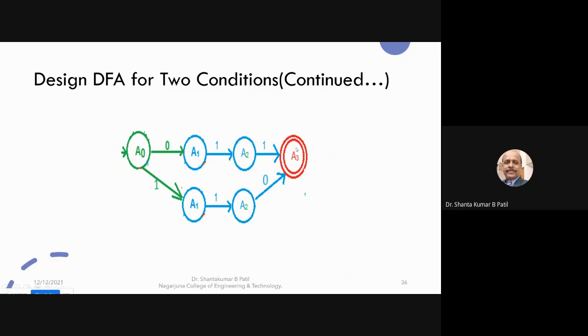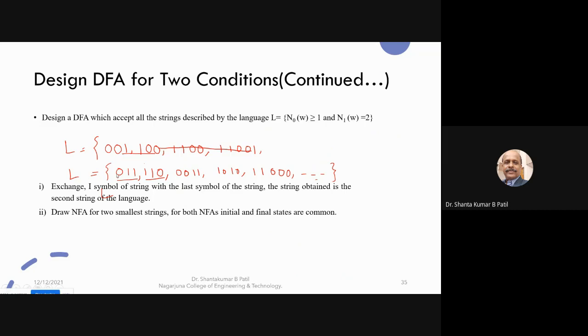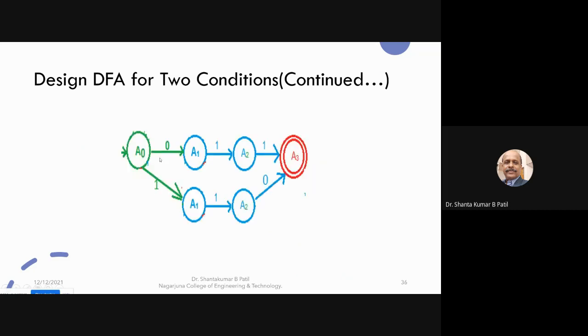This is the NFA, keeping the initial state as well as the final state common for both these strings. This is for 011 and this is for 110. Any path you take, there are a minimum of two ones and one zero. So the first step is completed. From this, I need to mark one more outgoing transition on zero. From here to here, one 0 is already there.